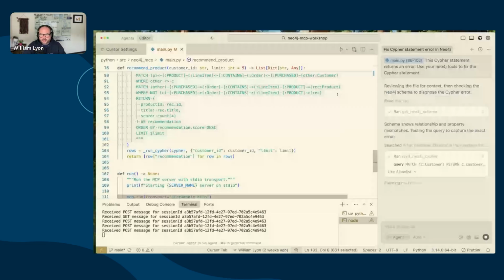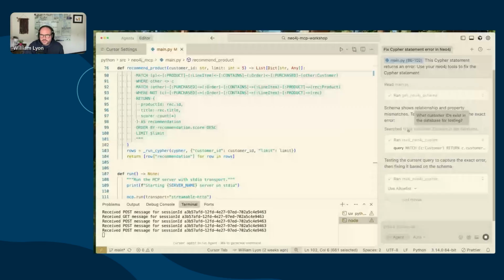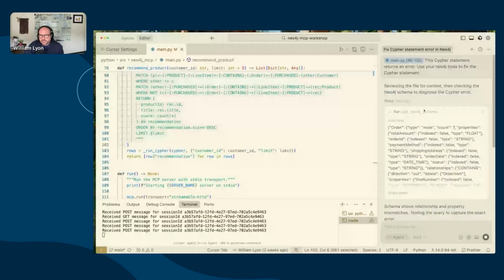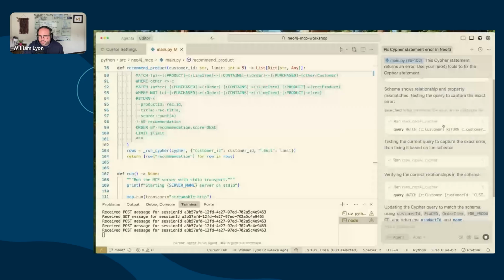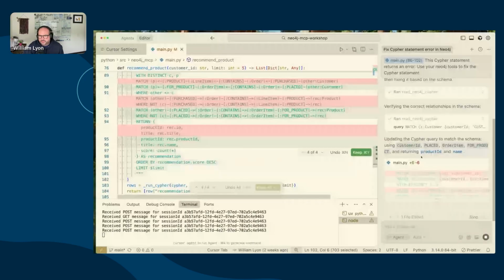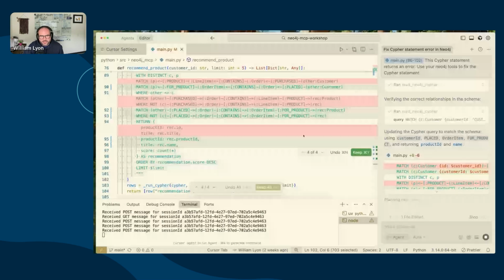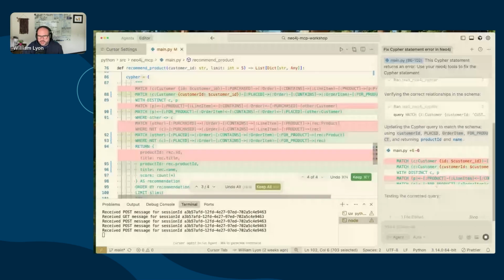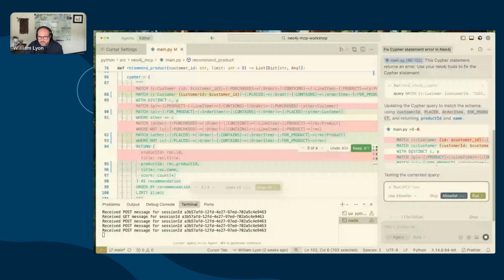And we can see here that Cursor is, okay, great, I need to fix this Cypher query. So the first thing I'm going to do is fetch the schema. And then we're going to run some different versions of the Cypher statement. And I'm starting to get a diff here. And so there was a syntax error in here. We're going to update the query.